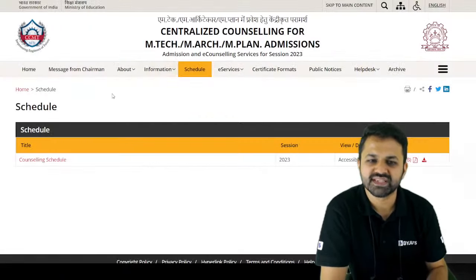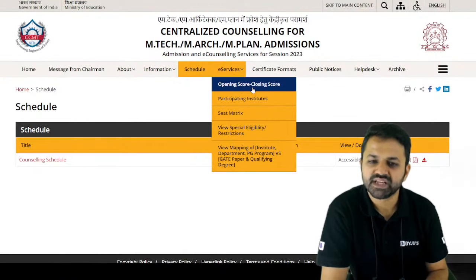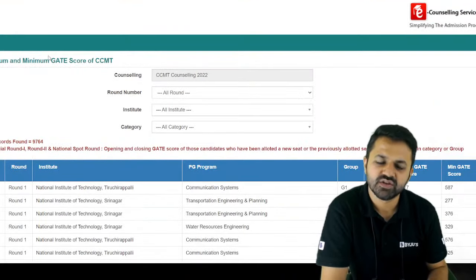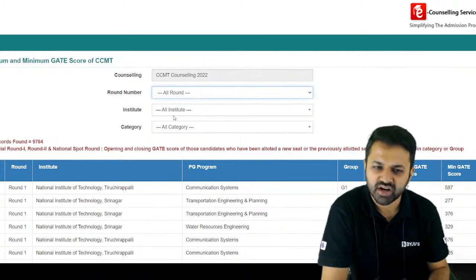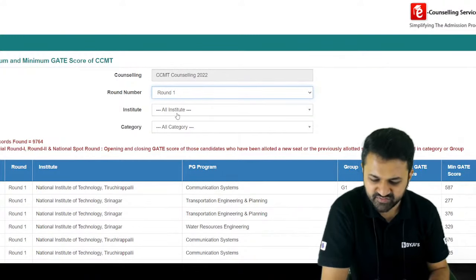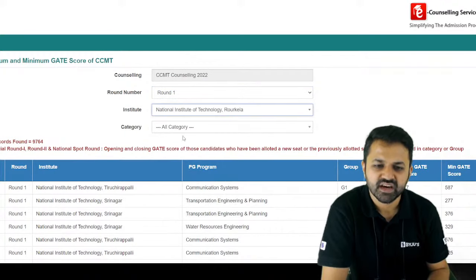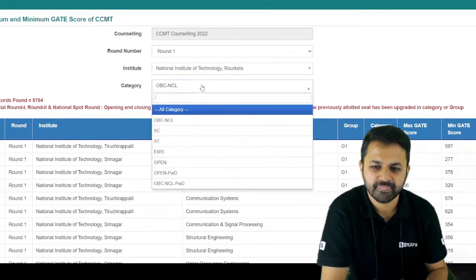So when you go to the CCMT site, you can go into the e-services, and in the e-services you can select opening score and closing score. When you select this, it will lead you to this page where you can get all the round cutoff scores. So CCMT counseling 2022 round 1, suppose you are looking for 500 OBC, all the institutes, like NIT Rourkela, and the category is OBC non-creamy layer, then it will show you everything about the cutoff score.